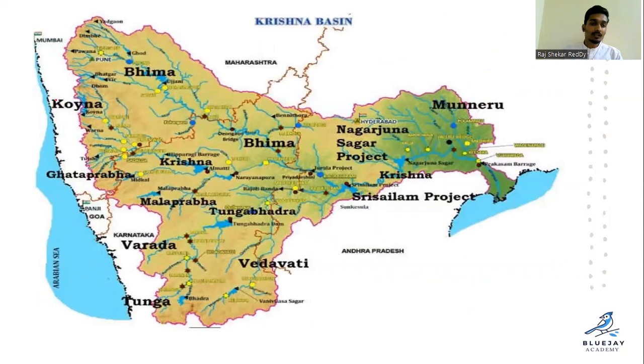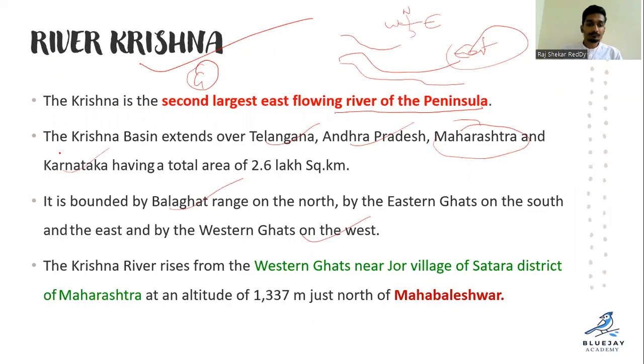In this region we have the Balaghat region. Clear? And Krishna River rises from the Western Ghats near Jor village of Satara district of Maharashtra.